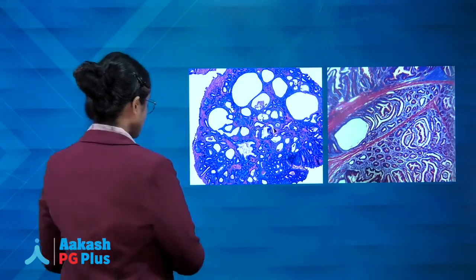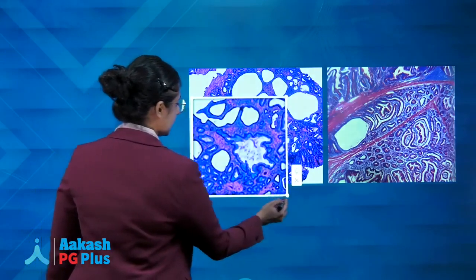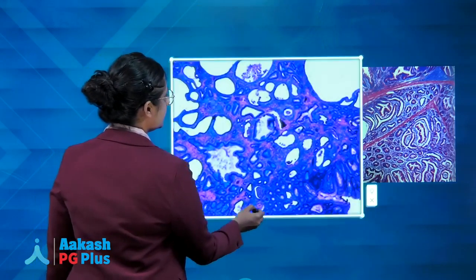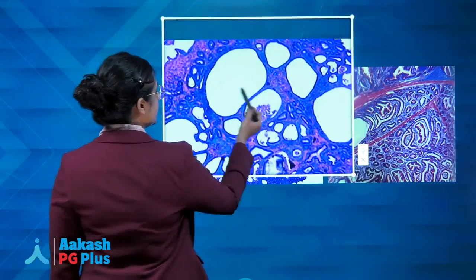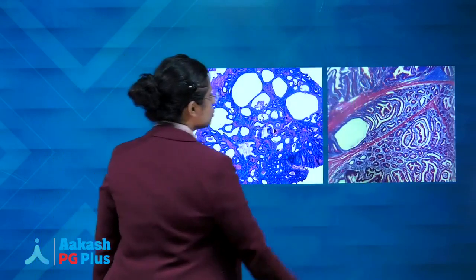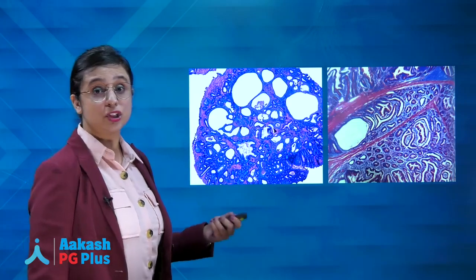You can see a polyp structure. Let me just zoom into the structure. Can you see a polyp? Along with dilated glands, increased number of glands, some of which are highly dilated. This is juvenile polyposis seen in case of a child.